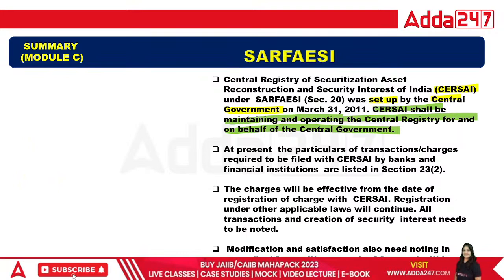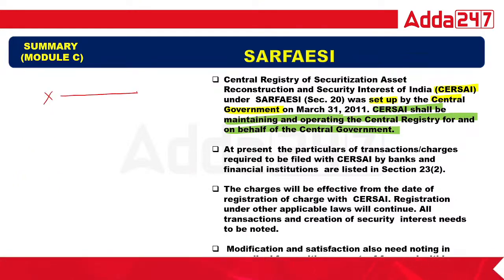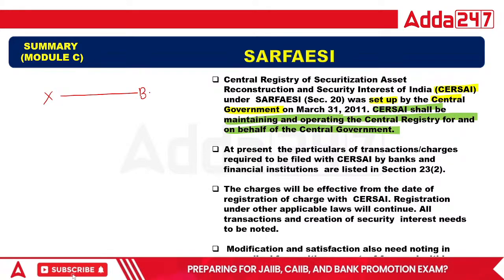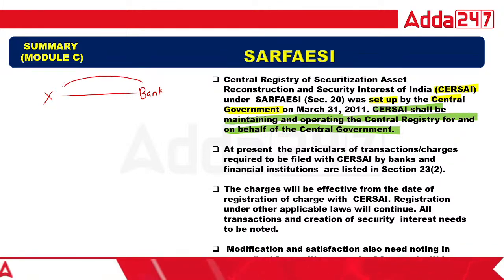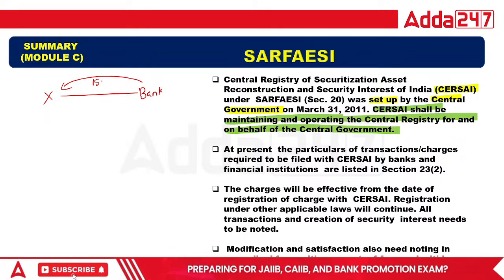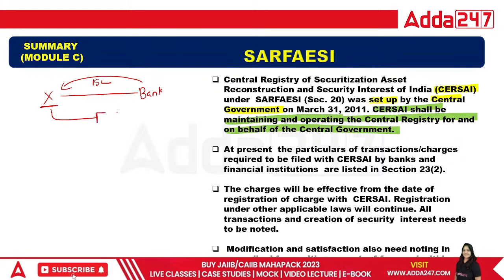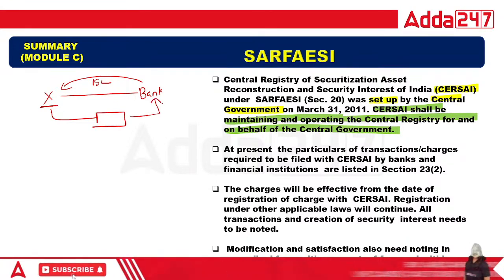Let me tell you the exact way CERSAI works. Suppose this is person X and this is the bank. When the bank gives a loan to person X, suppose 15 lakh, person X will give the security to the bank.